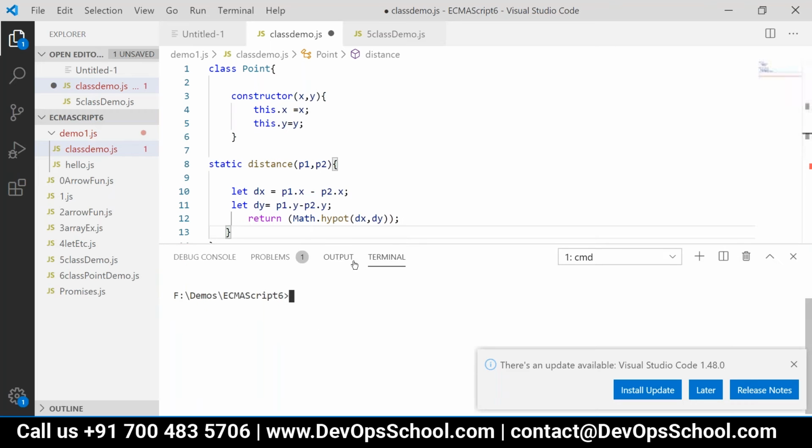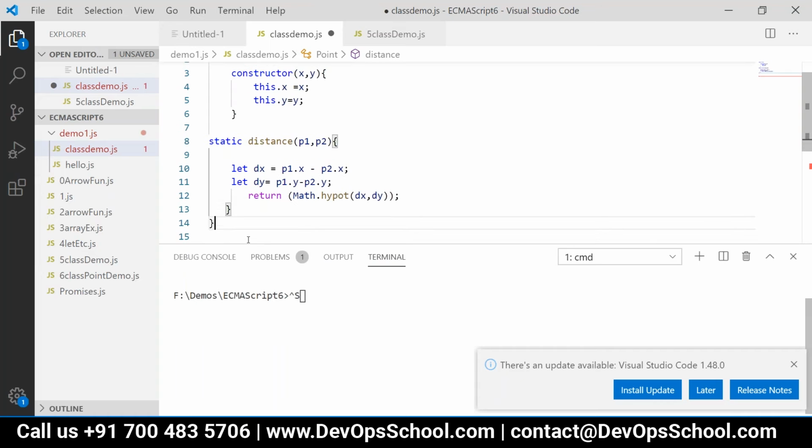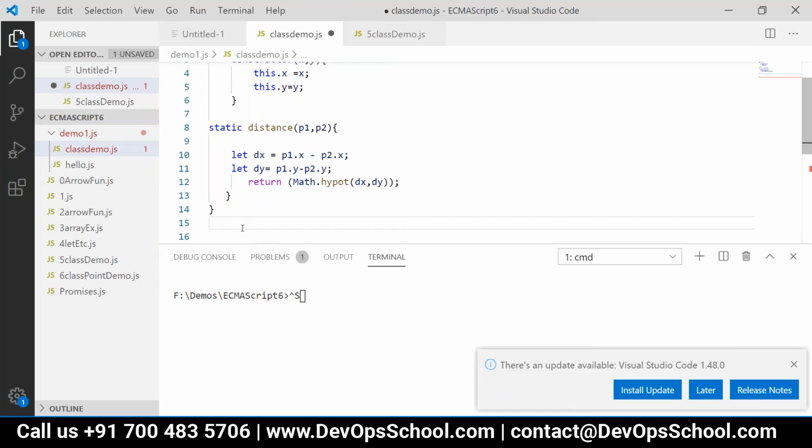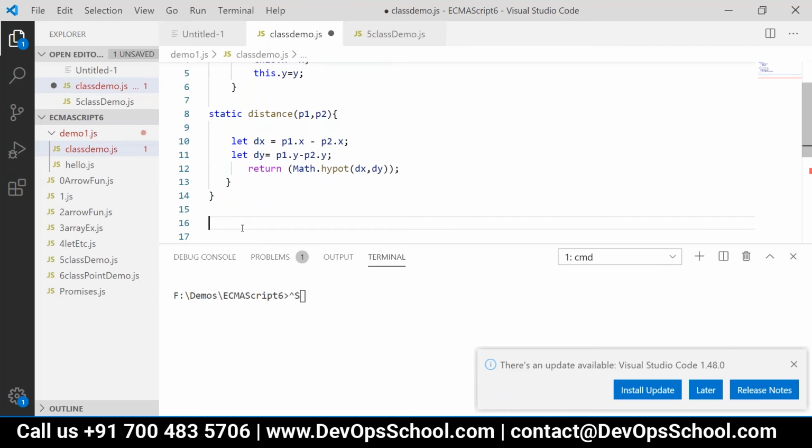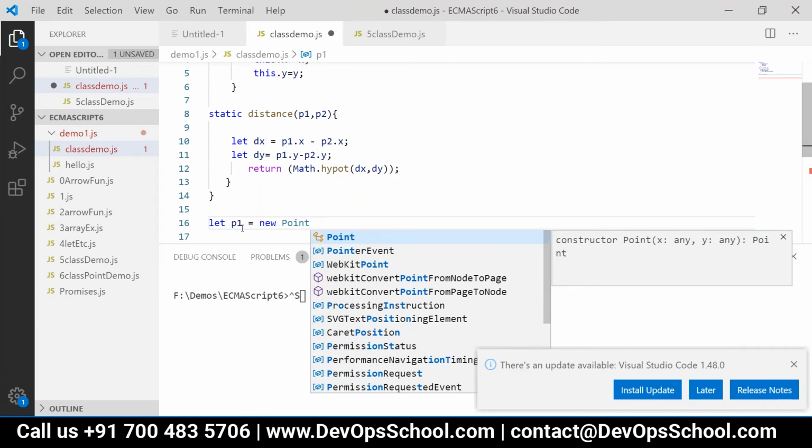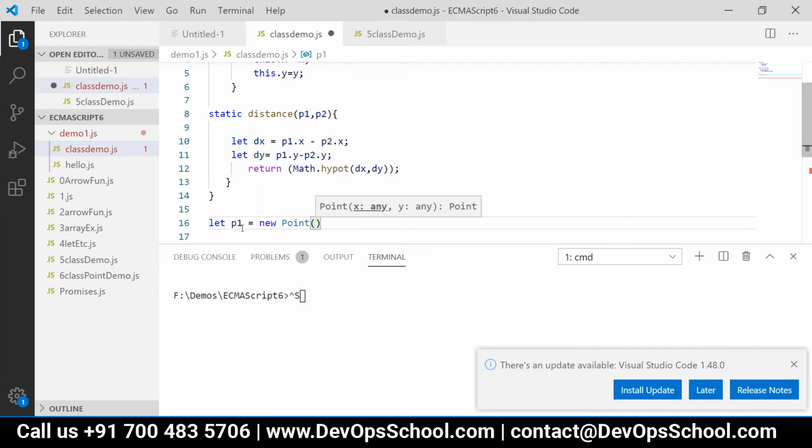So suppose we are creating this class, okay? Now the next thing will be, let us create 2 points. So let T1 equal to new point, as we created a rectangle object yesterday, maybe 10, 20. Create one more point.